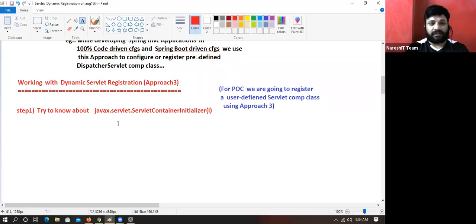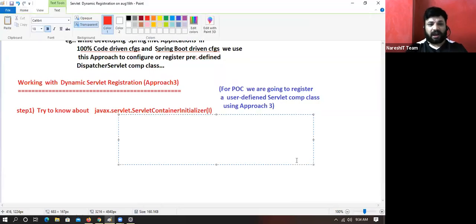This interface is having what method here? onStartup method. Public void, it is having one method, onStartup. Some set collection is there. Okay, 1 minute. Instead of remembering the signature, we will try to collect and paste it here from there.